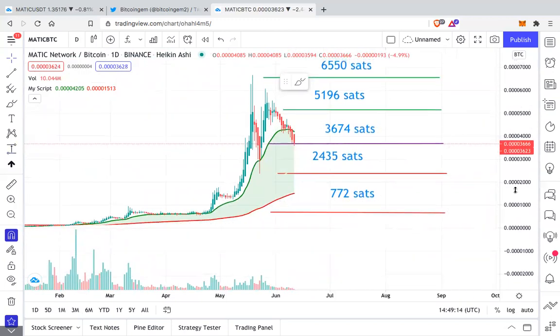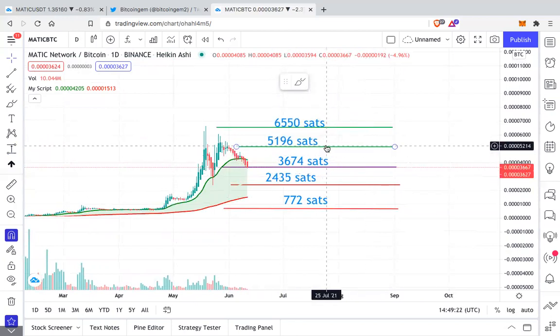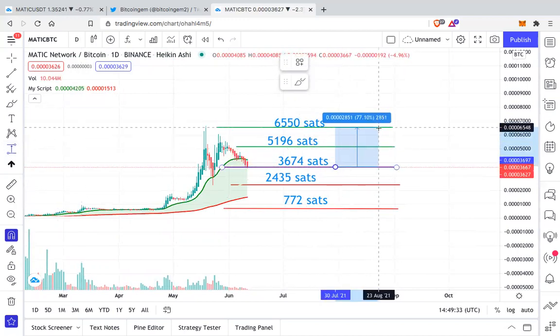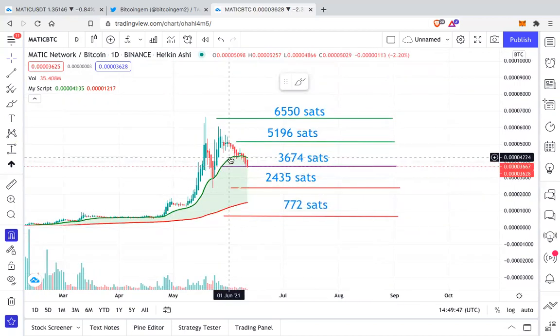Okay, it's currently getting support by this. If it can continue above this price, then I can see it achieving 5196 Satoshis and 6550 Satoshis. So these are again two bullish targets. If Matic continues, then it is almost 80% on the upside. But similarly, I see a similar threat. If it dumps, it can dump as big as 80% on the BTC pair. And hence, we need to see how things unfold for Matic in the coming days.